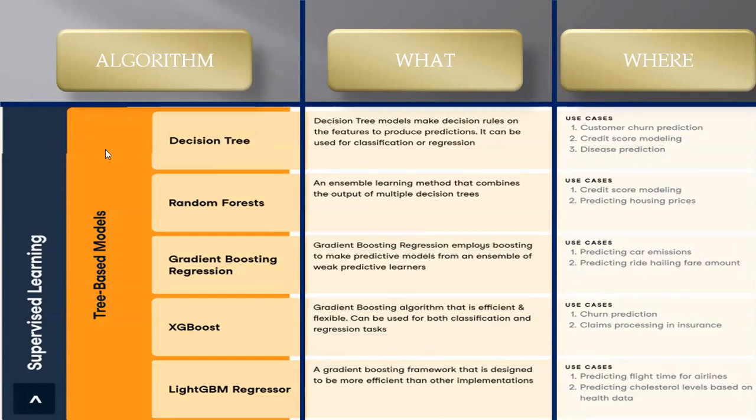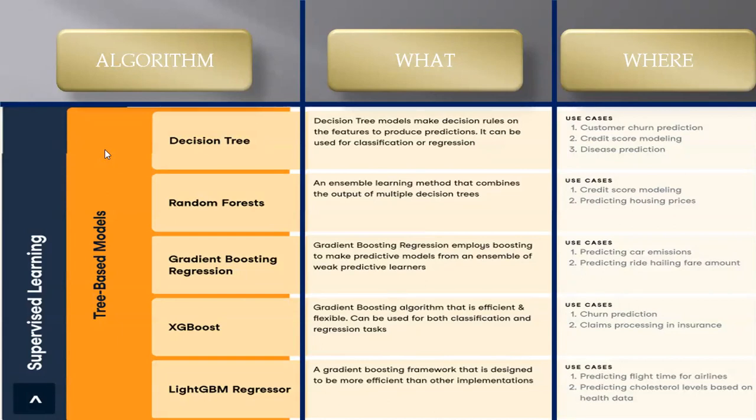It is used for car emissions prediction and ride-hailing fare amounts. What is XGBoost? A gradient boosting algorithm that is efficient and flexible and can be used for both classification and regression tasks. That is called XGBoost. Churn prediction, insurance claim prediction, everywhere we can use XGBoost.